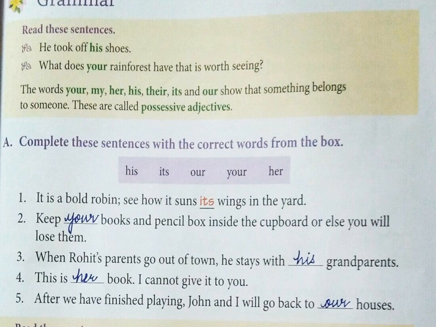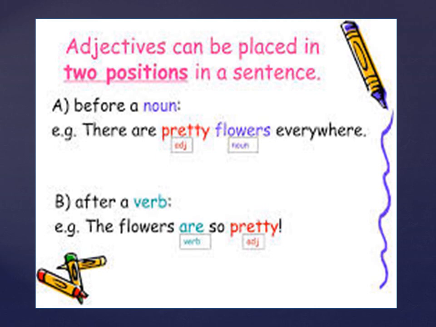Did you understand, children, possessive adjectives? Now, children, adjectives, you're very clear about them. The words which describe a noun or a pronoun are called adjectives. Now, adjectives can be placed in two positions in a sentence, children. One is before a noun, or in the second case, it can be placed after a verb also.